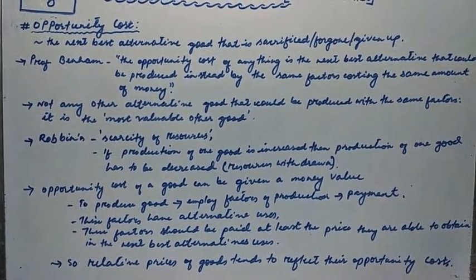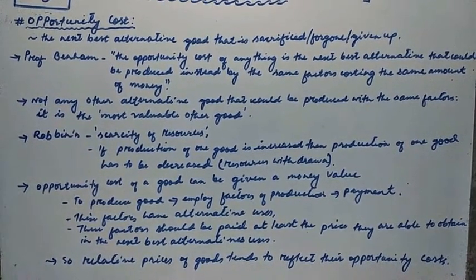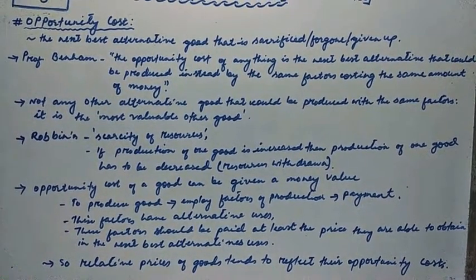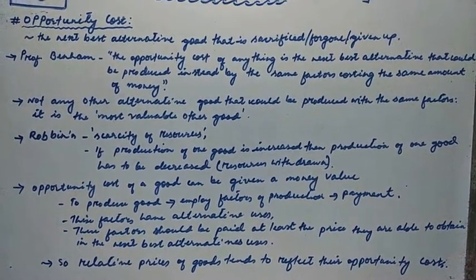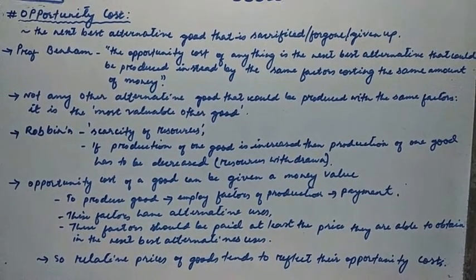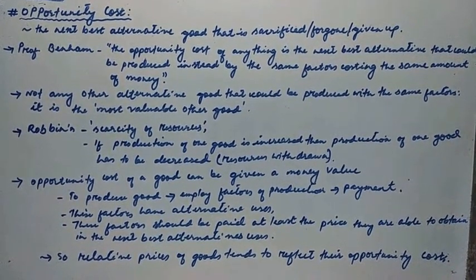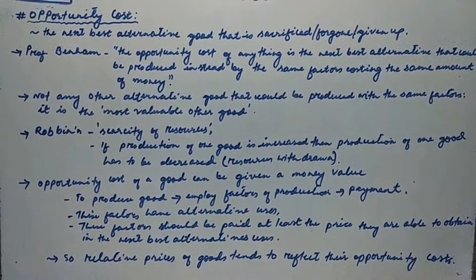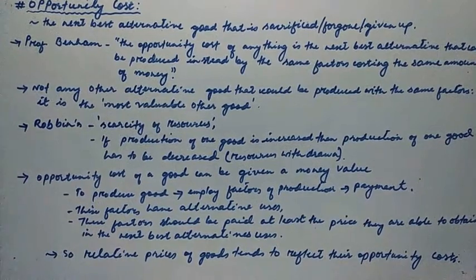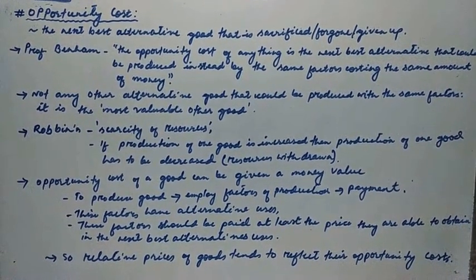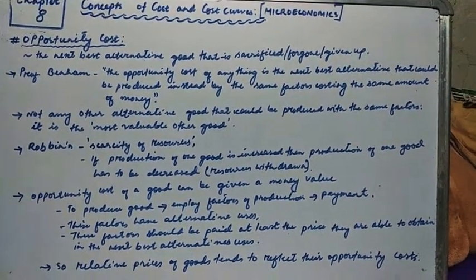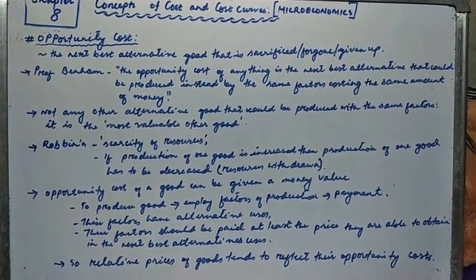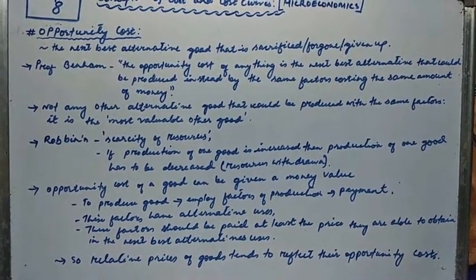In our example, the opportunity cost of a coffee was 1 pen. You bought a coffee instead of a pen. For the same 10 rupees, you could have bought either a pen or a coffee, but you bought a coffee. So the opportunity cost of buying that coffee is 1 pen, because it is the next best alternative good that you have given up or sacrificed.